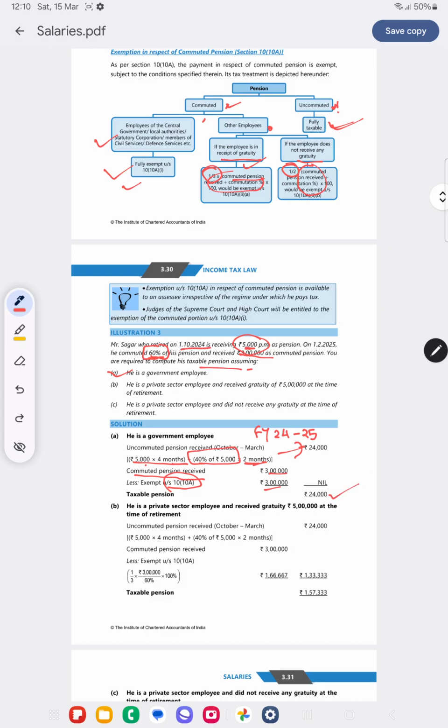Now, what if he is a private sector employee and he is receiving gratuity also? He has received gratuity also at the time of retirement. So for the uncommuted pension received, the same 24,000 will be taxable for all employees.